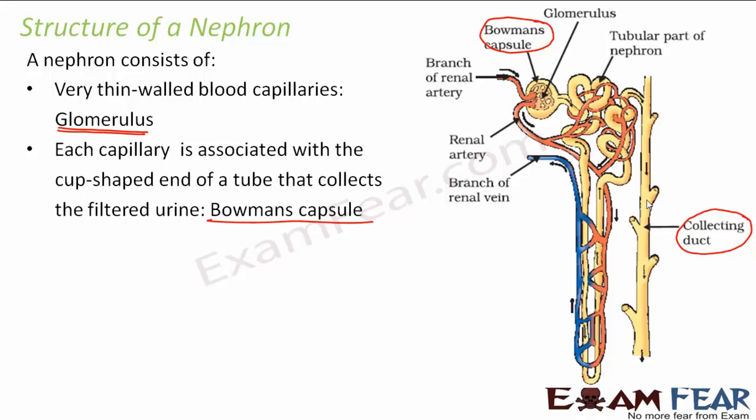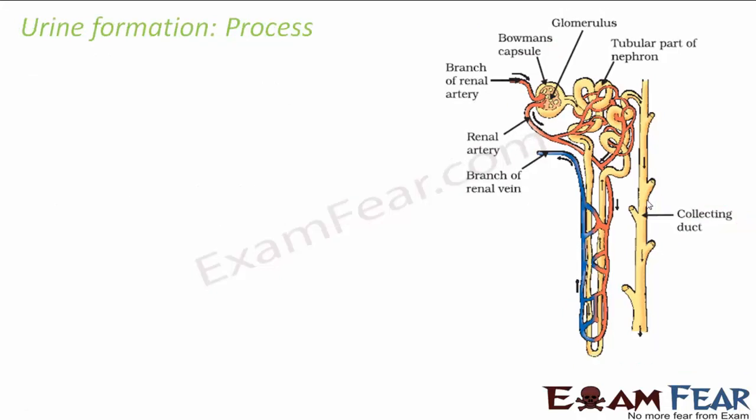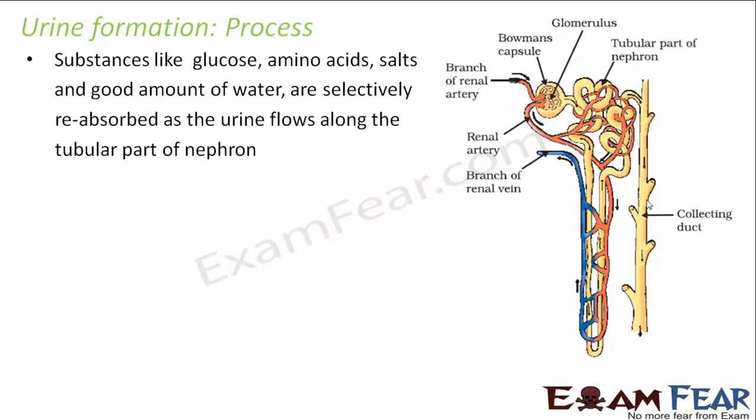So now that we have understood the structure of the nephron, let us try to understand the process of urine formation. How exactly is the urine formed? Substances like glucose, amino acids, salts and a good amount of water are selectively reabsorbed as the urine flows along the tubular part of the nephron.